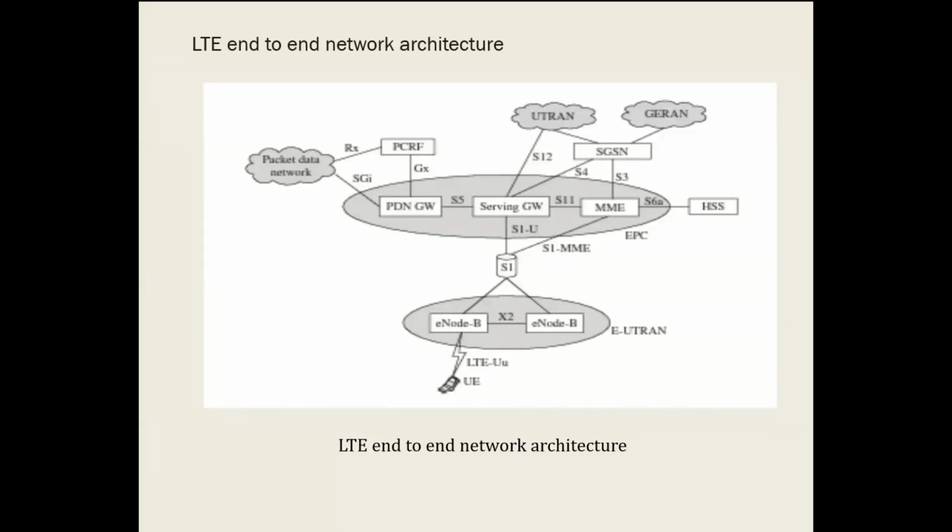I think you are able to see the slide which gives you the idea about the LTE end-to-end network architecture. The complete architecture has been classified into two parts: the first one is E-UTRAN, the other one is EPC. EPC is Evolved Packet Core.